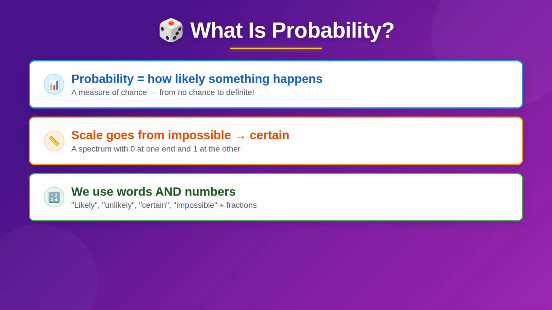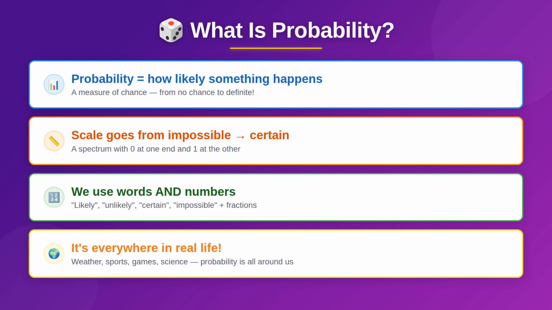Probability is a way to measure how likely an event is to happen. Think about flipping a coin, spinning a spinner, or reaching into a bag of marbles. Will you get heads? Will the spinner land on red? Probability gives us a way to talk about those chances using special words like certain, likely, unlikely, and impossible. We can even write probability as a number. Pretty cool, right? Let's meet those 4 key words first.